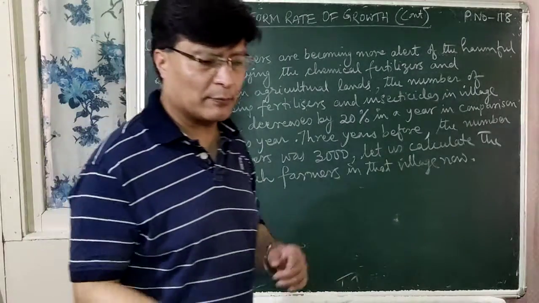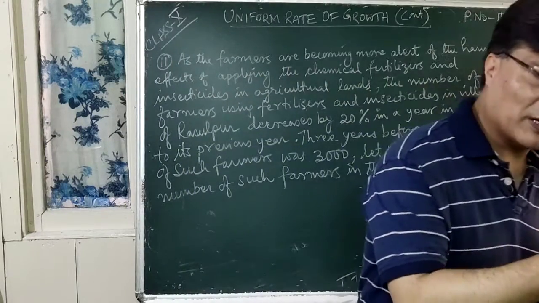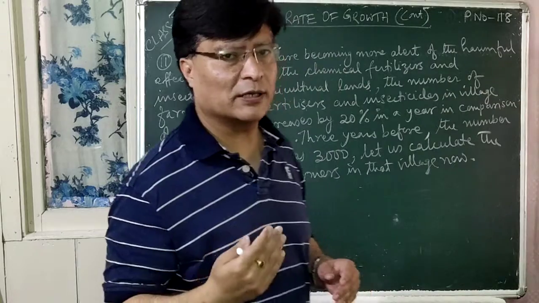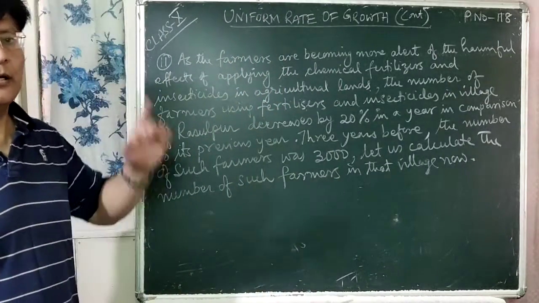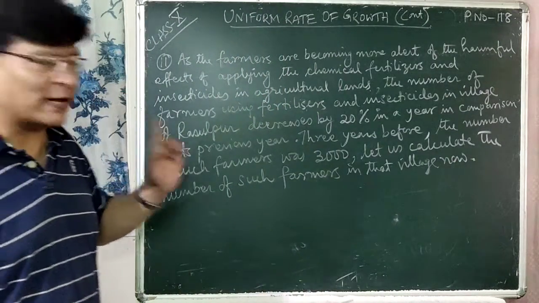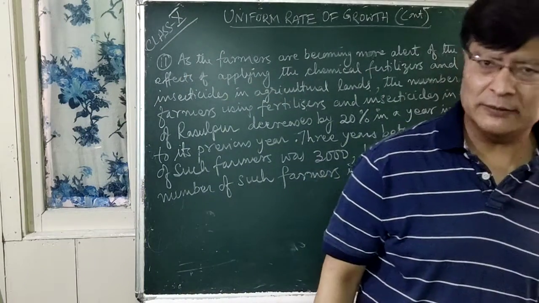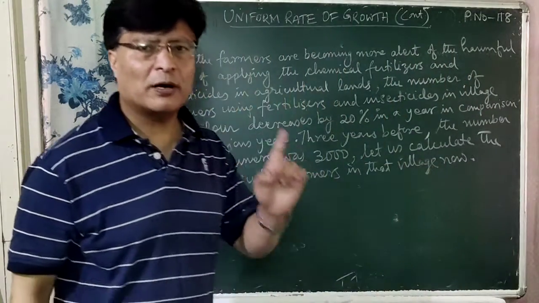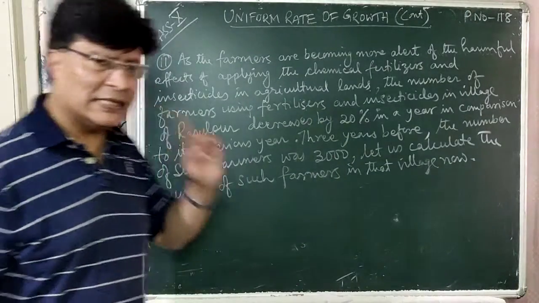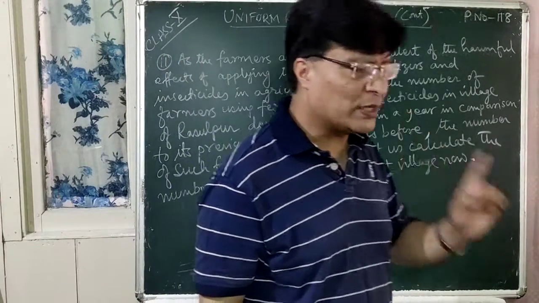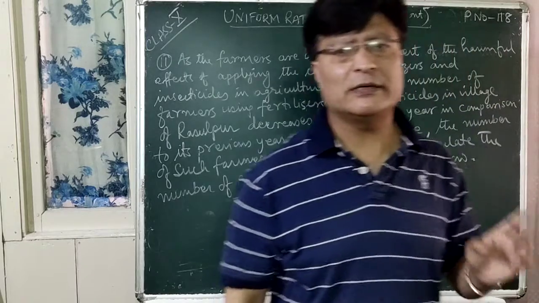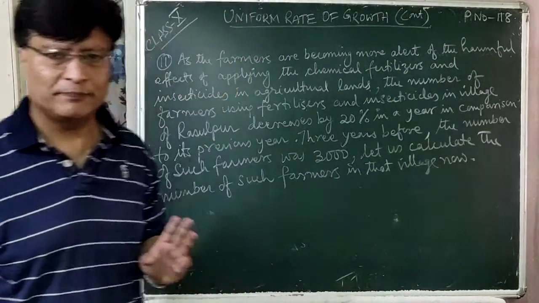The number of farmers decreases by 20% every year in comparison to the previous year. That is, the number of farmers is decreasing by 20% every year in comparison to the previous year. Clear?